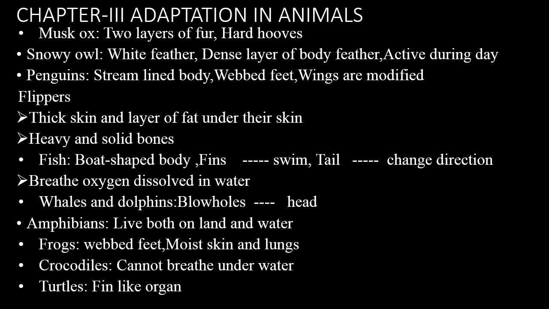Amphibians. Amphibians are creatures that can live both on land and in water. Example, frogs. They have webbed feet, moist skin and lungs. Moist skin is used to breathe underwater and lungs are used to breathe on land. Crocodiles also cannot breathe under water, but they can hold their breath for an hour. Turtles have fin-like organs called paddles, which help them to swim in water.